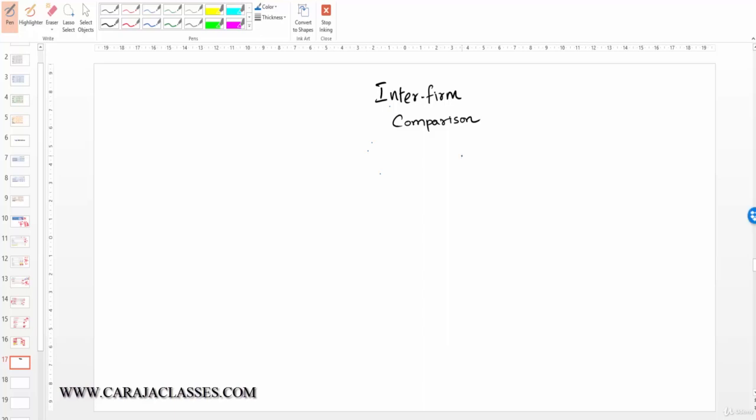Next comes inter-firm comparison. Here, the bank will be comparing certain key parameters of the borrower unit with similar units.